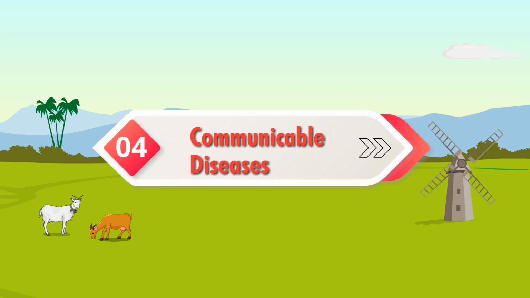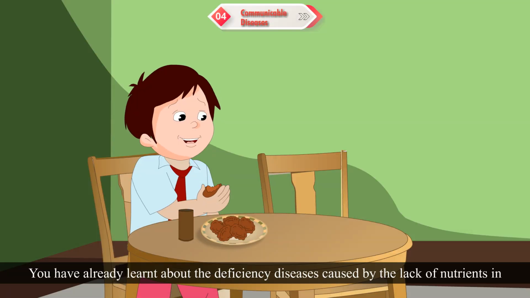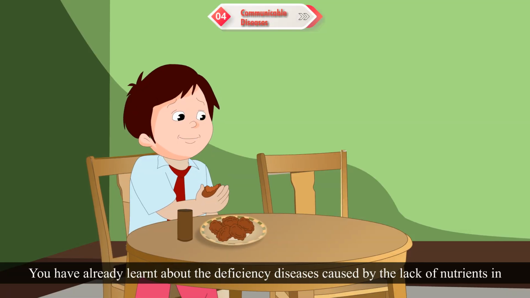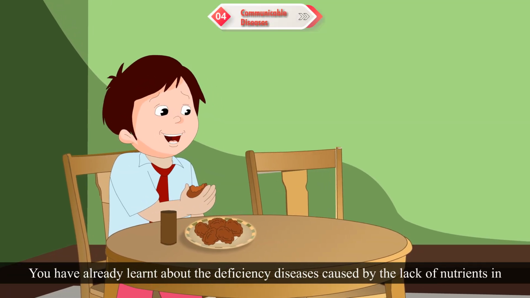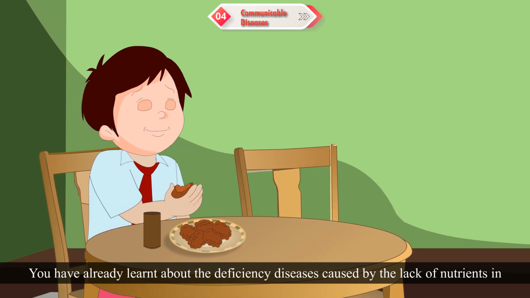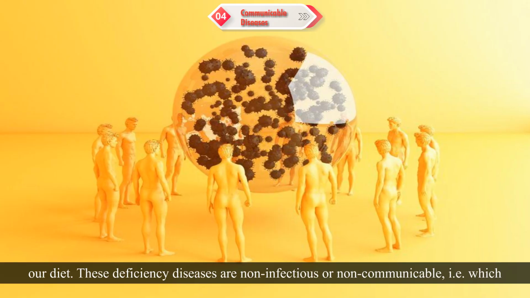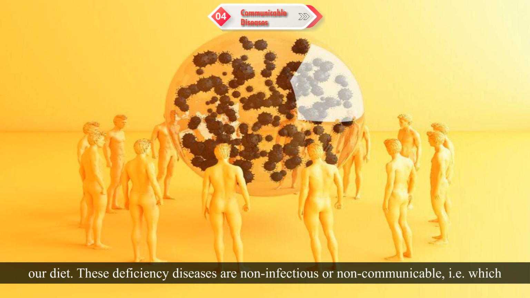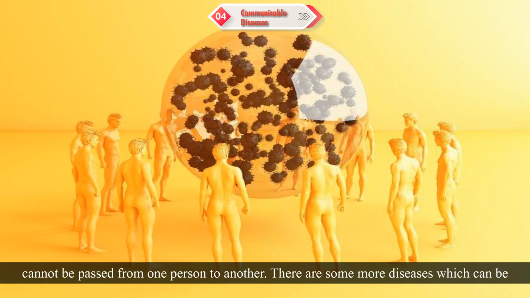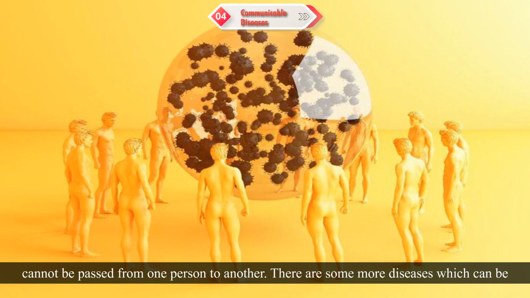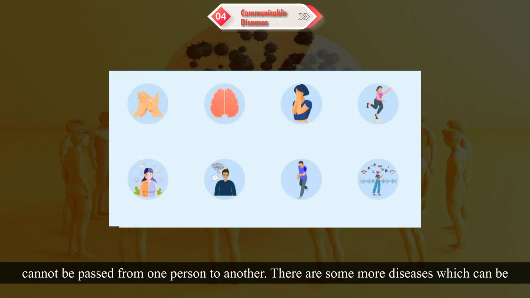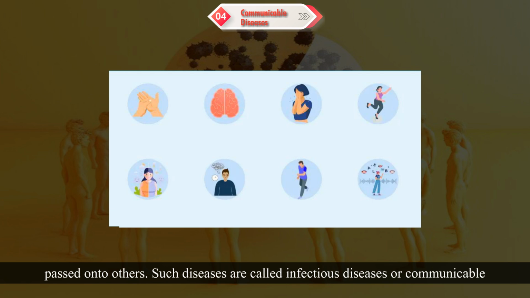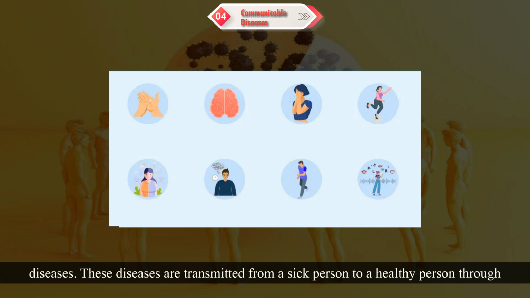Chapter 4. Communicable diseases. You have already learned about the deficiency diseases caused by the lack of nutrients in our diet. These deficiency diseases are non-infectious or non-communicable, that is, they cannot be passed from one person to another. There are some more diseases which can be passed on to others. Such diseases are called infectious diseases or communicable diseases.